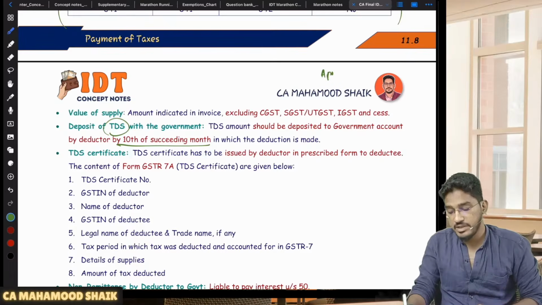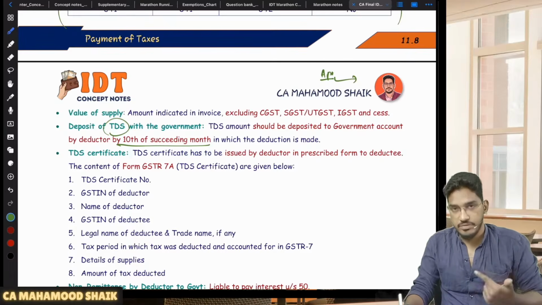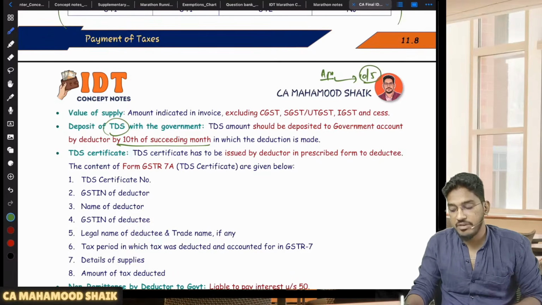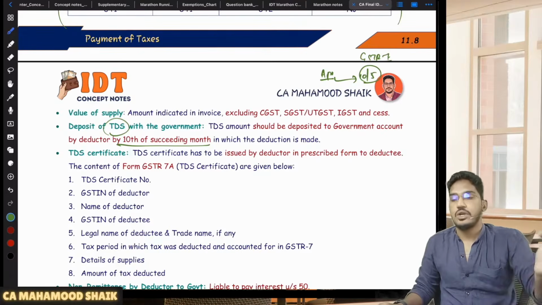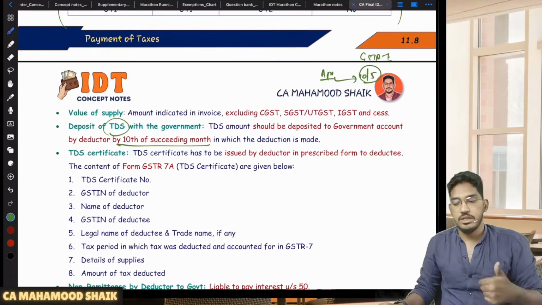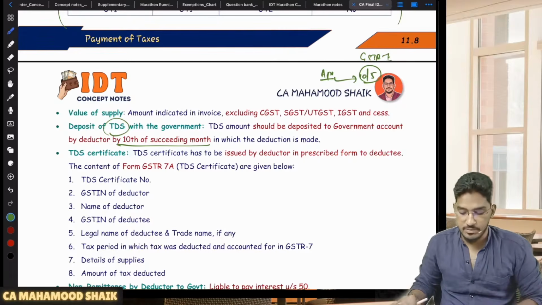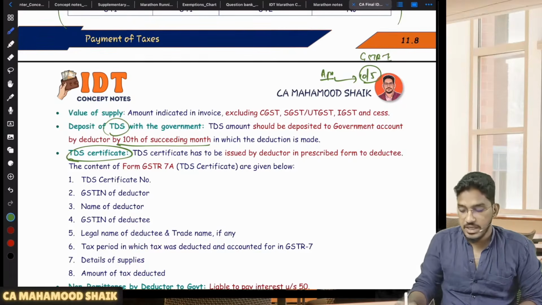So let us say in the April month, the TDS has been deducted. It has to be paid to the government by 10th of the succeeding month, by 10th of May, by filing one return, GSTR 7. So this deductor will file one GSTR 7. The due date for that is also the same, 10th of the subsequent month. So along with filing of the GSTR 7, this amount will be deposited with the government by 10th of the succeeding month.